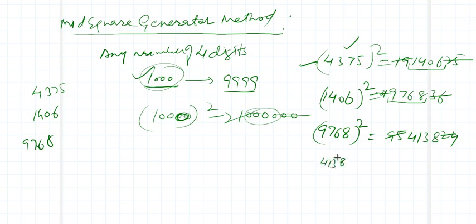So it is 4138, and you will take its square. And what is it? 17123 and so on. I will chop off this and this. So 1230. Sorry, not 1230, but 4138, and another number is 1230.